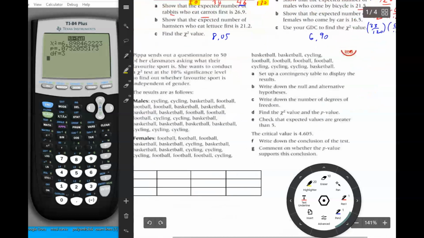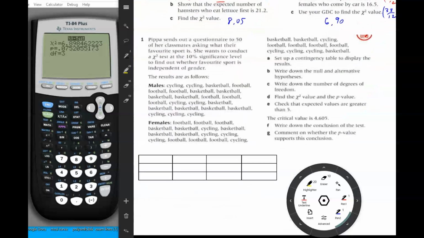Okay. Then I go to the last problem on the page, which is that Pippa sends out a questionnaire to 50 of her classmates asking what their favorite sport is. She wants to conduct a chi-squared test at the 10% significance level to find out whether favorite sport is independent of gender. The results are as follows.